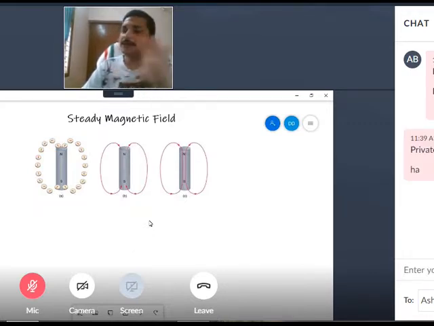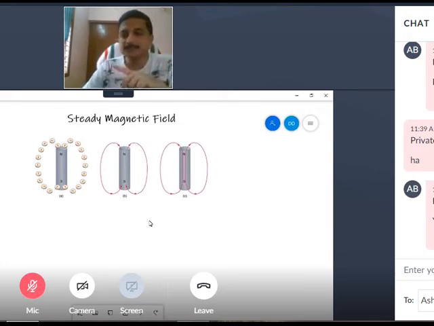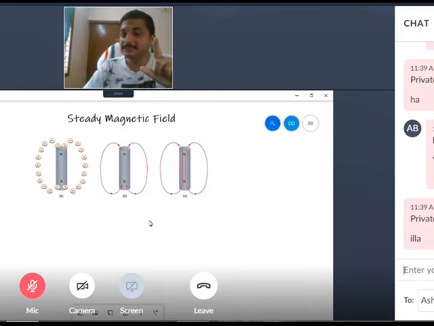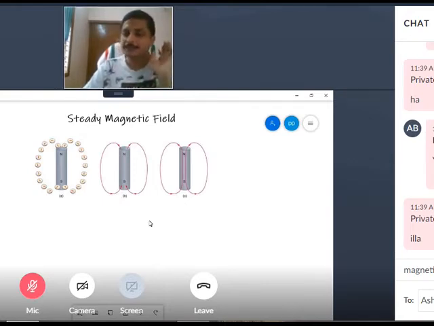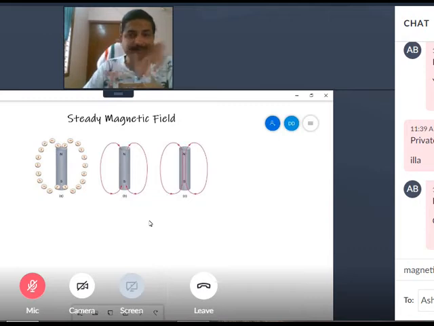So they cannot be isolated. So there is no question of magnetic field lines terminating at infinity. This also you have to remember. So magnetic field lines originate at the North Pole and terminate at the South Pole. If it is a bar magnet, usually it is the same magnet's South Pole, not another magnet's South Pole.